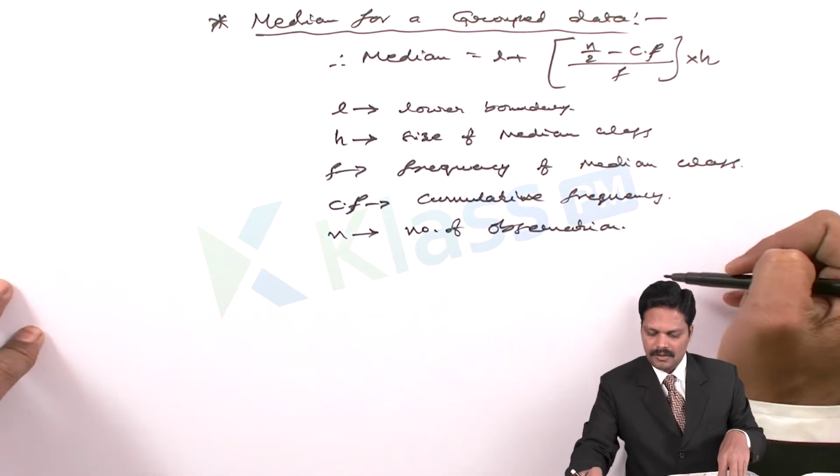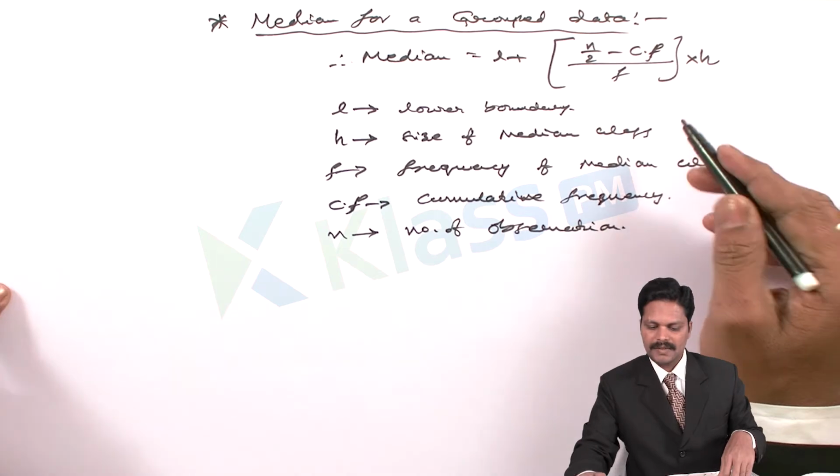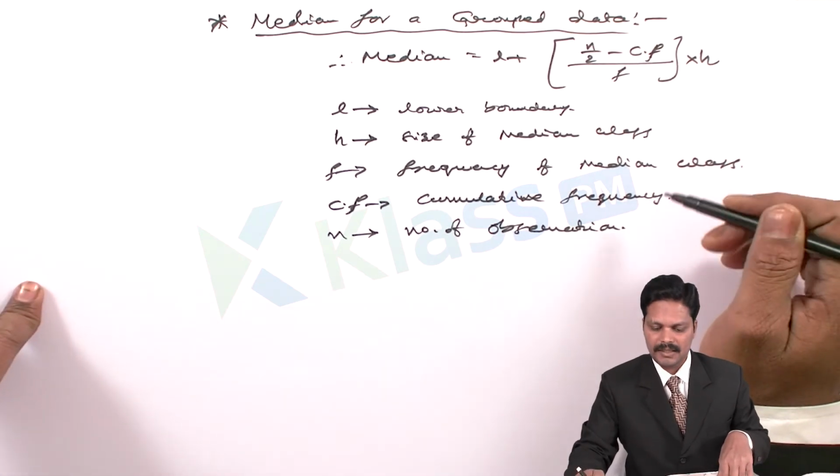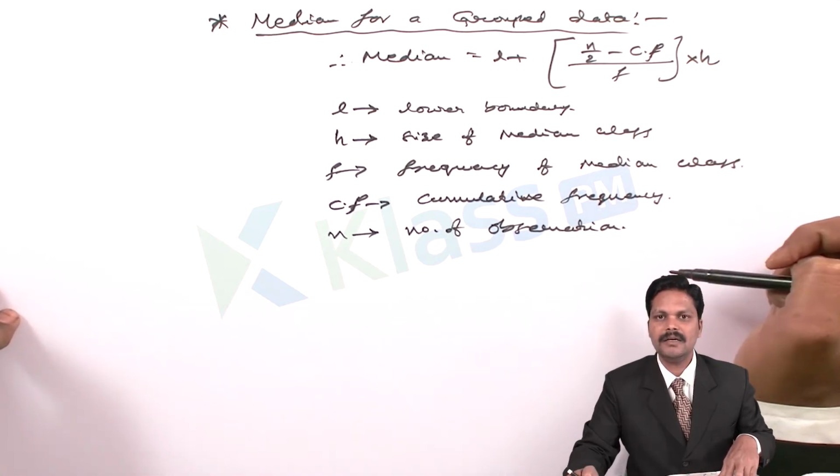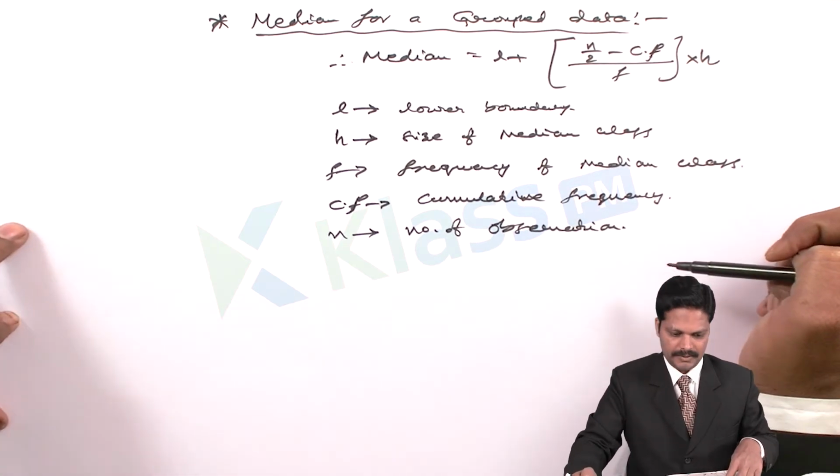If we know the meaning of all these terms, then we can identify them from the grouped data. After substituting the values, we can calculate the median of the grouped data.